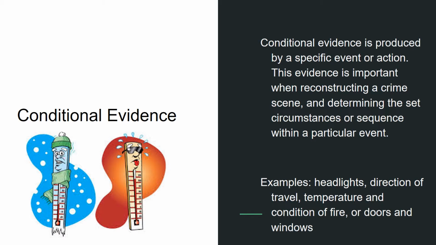Conditional evidence. Conditional evidence is produced by a specific event or action. This evidence is important when reconstructing a crime scene and determining the set circumstances or sequence within a particular event. Examples of conditional evidence would be headlights, direction of travel, temperature, condition of fire, or doors and windows.